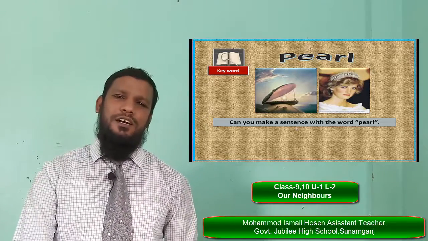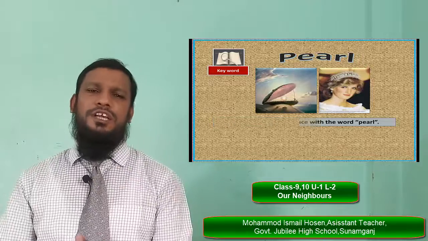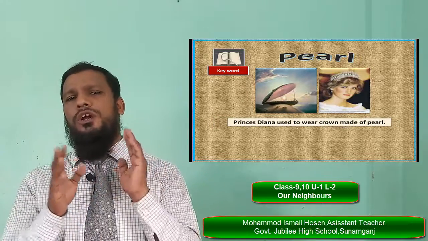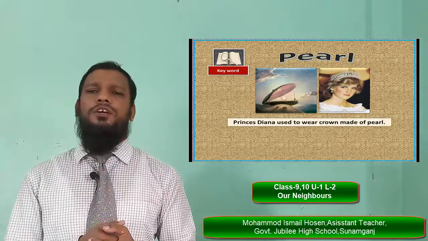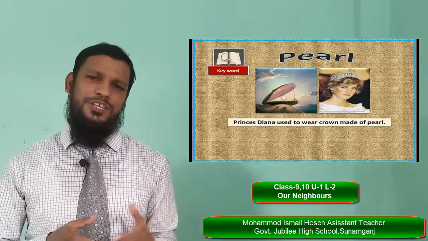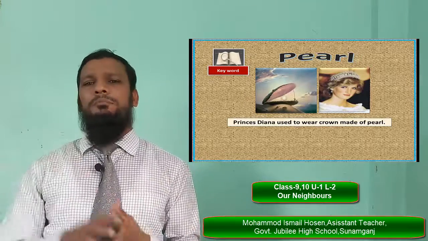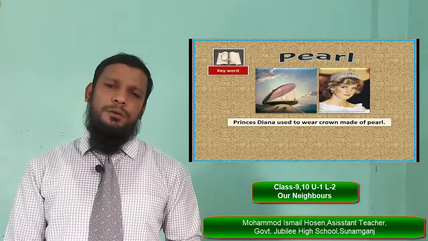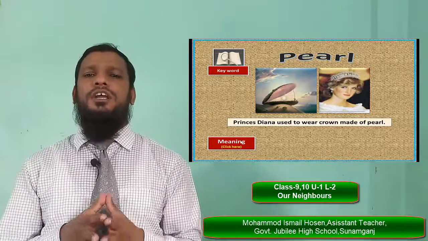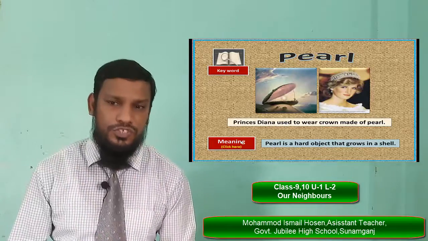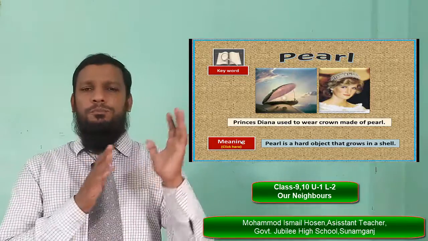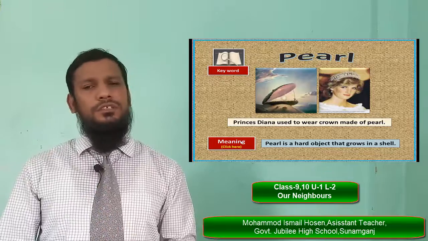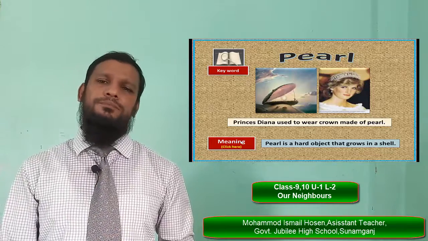Seeing the picture, you can say that Princess Diana used to wear a crown made of pearls. And the meaning of pearl: a pearl is a hard object that grows in a seashell.